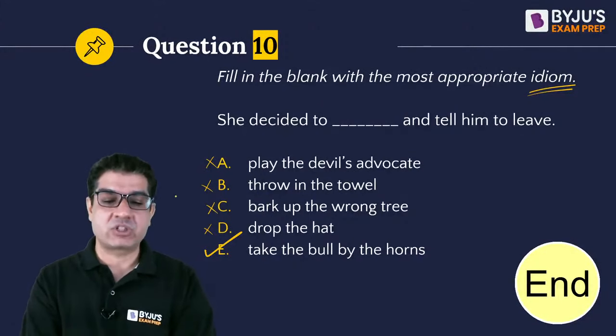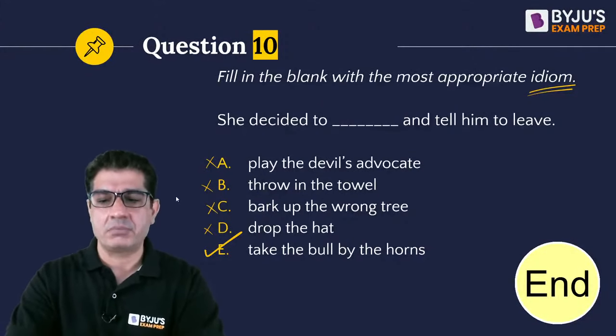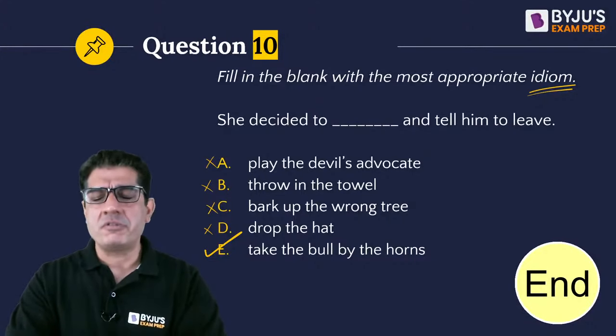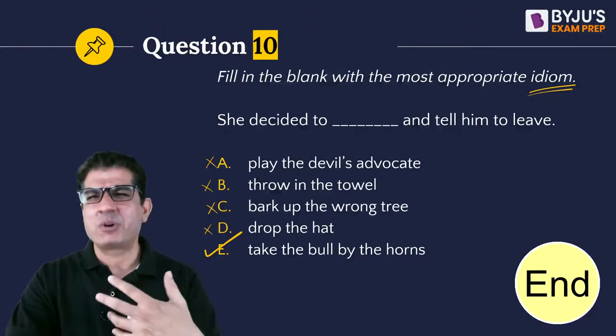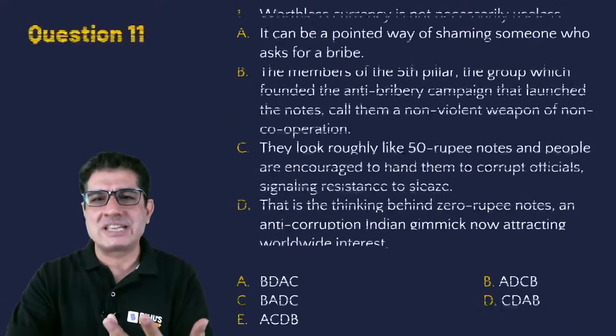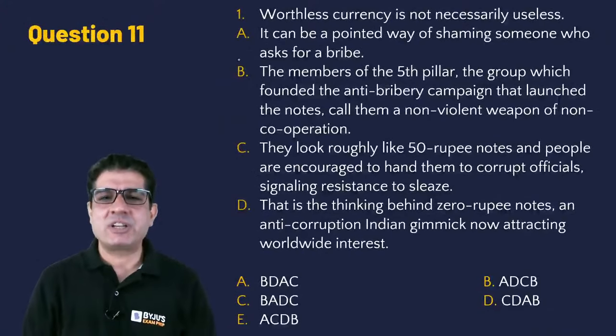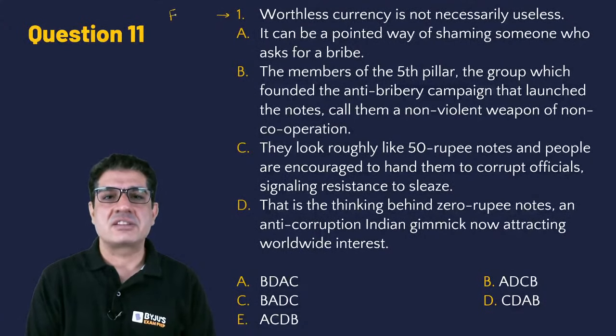Now this particular exam also has parajumbles, right? So let's go ahead and solve a couple of parajumbles. I will give you the directions manually because I was not able to fit them onto a single slide. What you see is a parajumble where the first sentence is fixed. Your paragraph starts here.